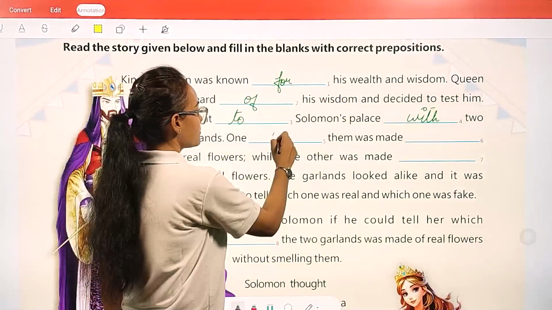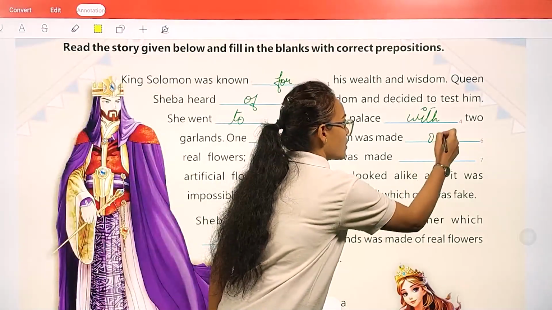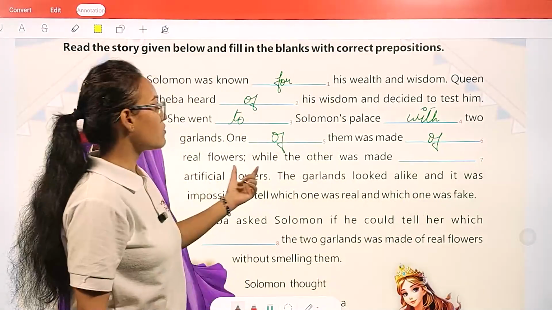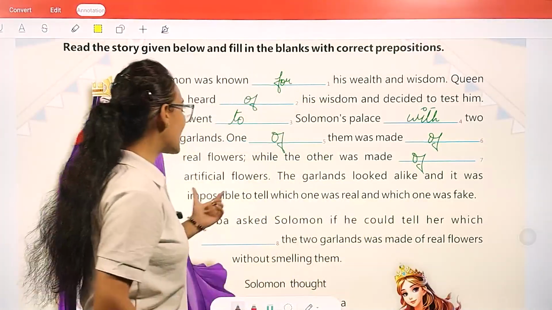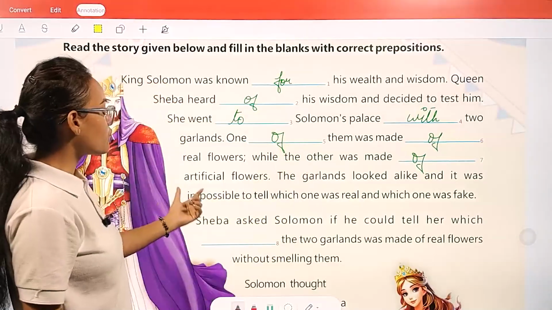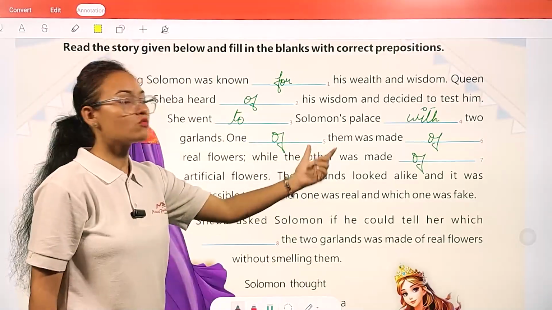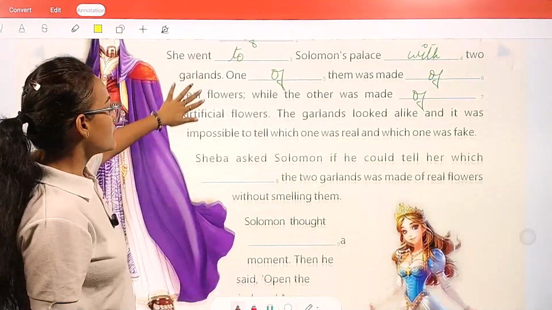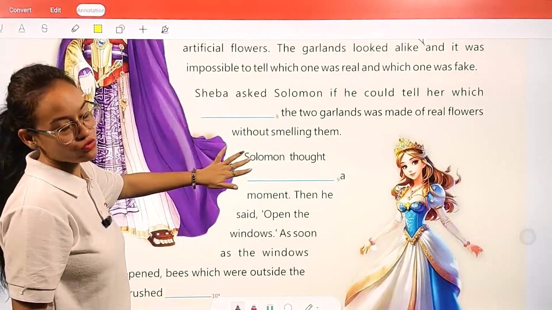One of them was made of real flowers while the other was made of artificial flowers. The garlands looked alike and it was impossible to tell which one was real and which one was fake. Okay, my dear student, the rest of the blanks you are going to fill.